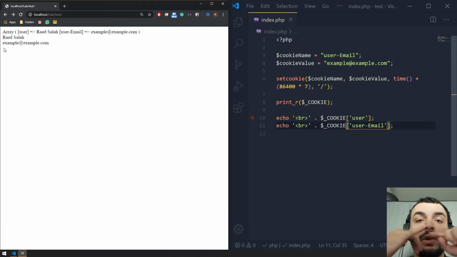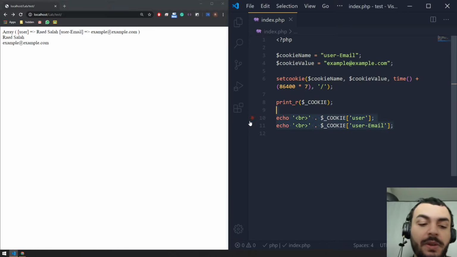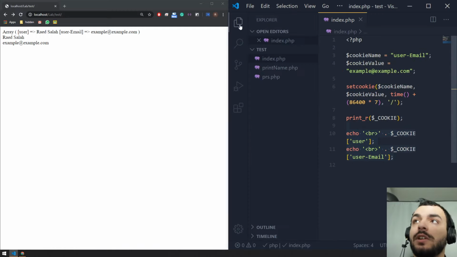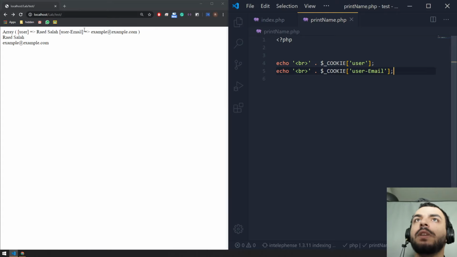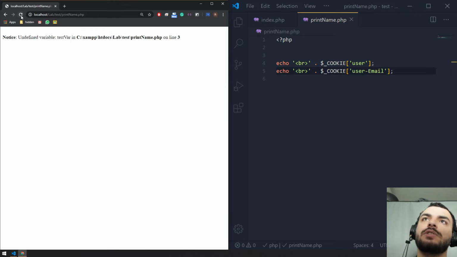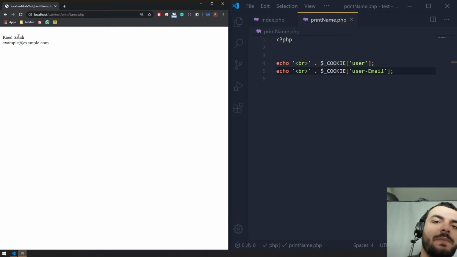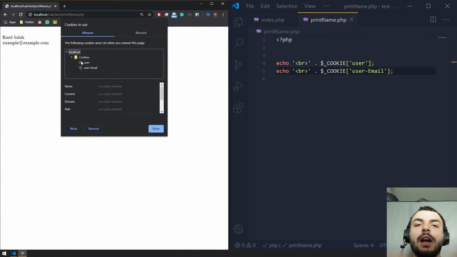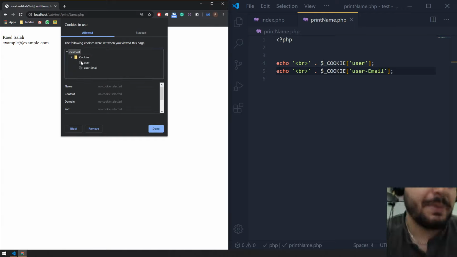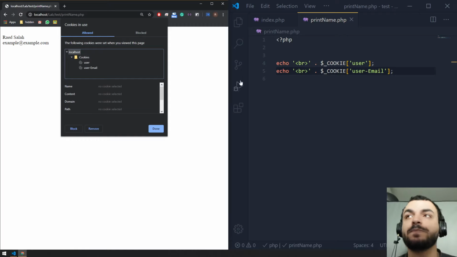Okay, so we learned what a cookie is and how they can be used and how we can set them. And the power of a cookie is that we can also fetch them from other pages. As I showed you in the previous example, if it's a normal variable and we go to another page, which is print name, we won't get it. But since it's a cookie, if we go to this page, there you go. So cookies, since they exist inside the browser, can be accessed from any page within our web application, right?